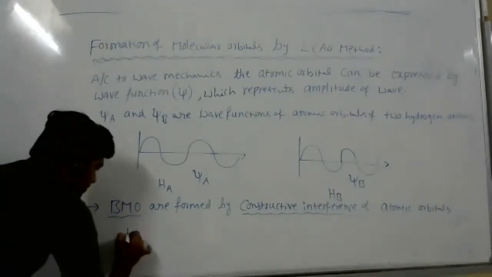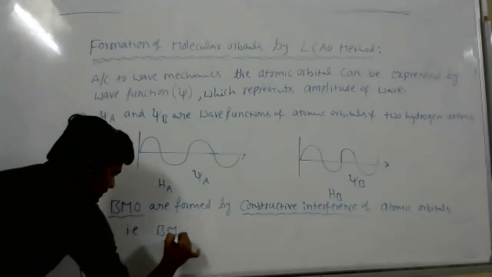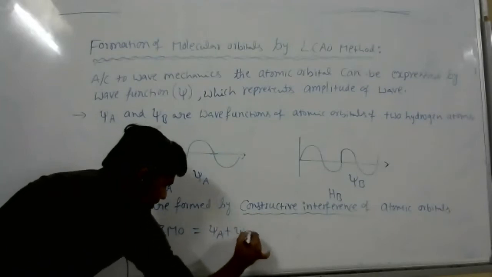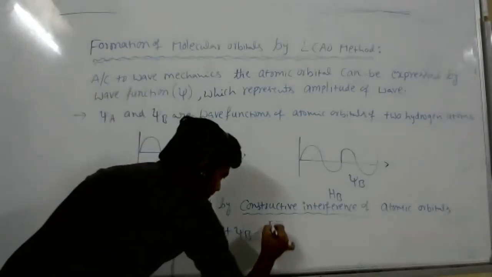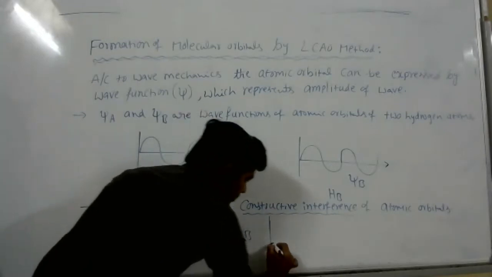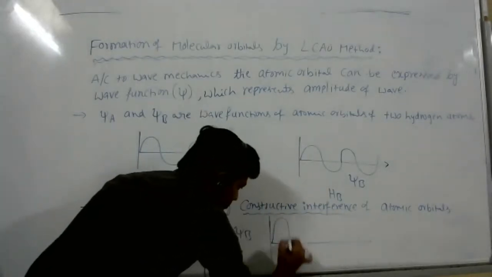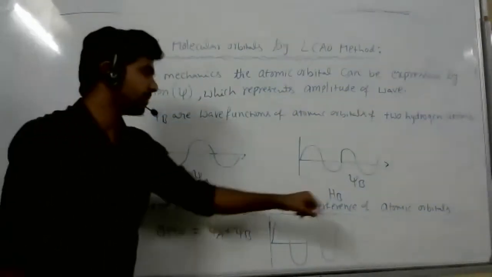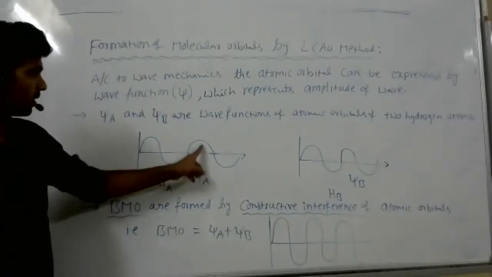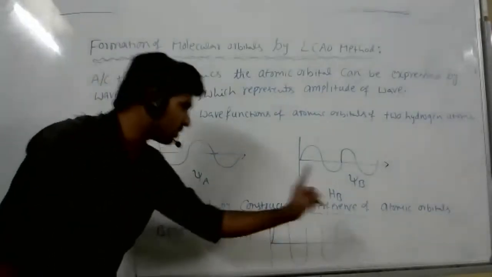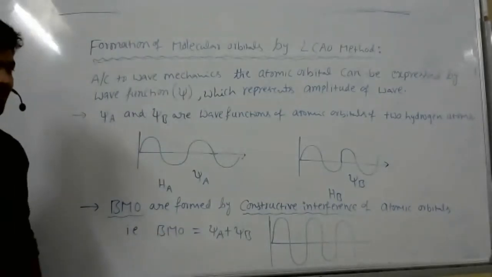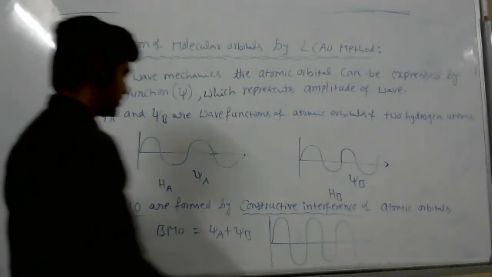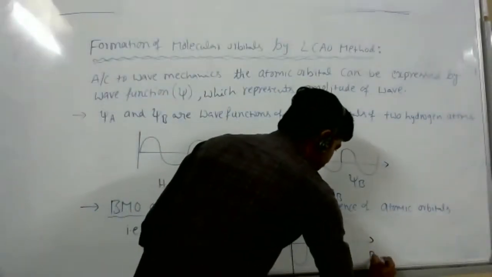So that is BMO equals psi A plus psi B. For diagram, give somewhat higher amplitude. So what is HAHB? Hydrogen atom A, hydrogen atom B. Compared to these amplitudes, here give somewhat higher amplitudes. That is bonding molecular orbital, BMO.